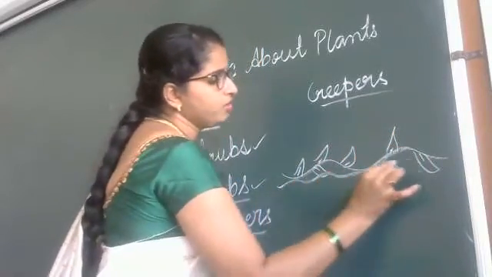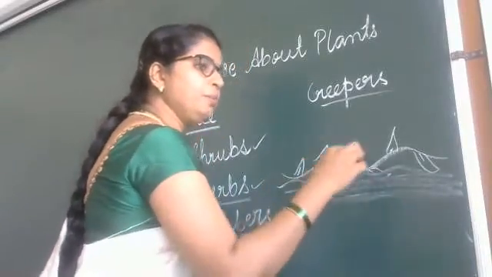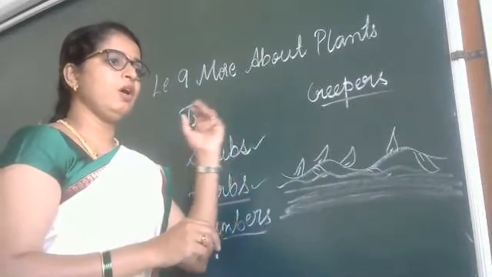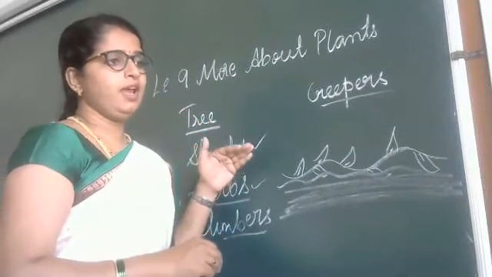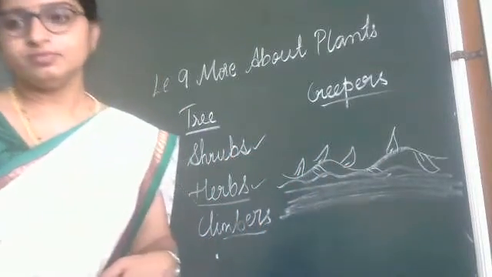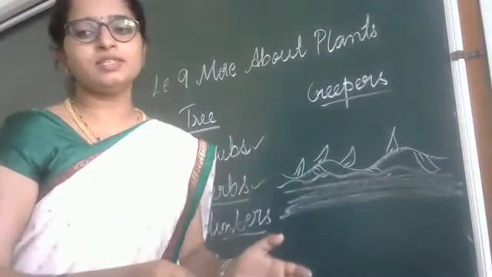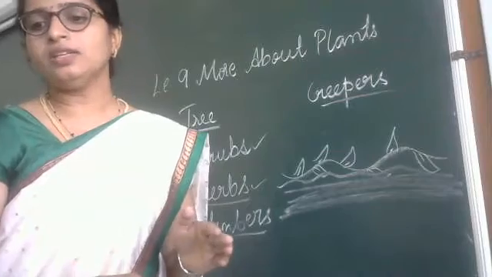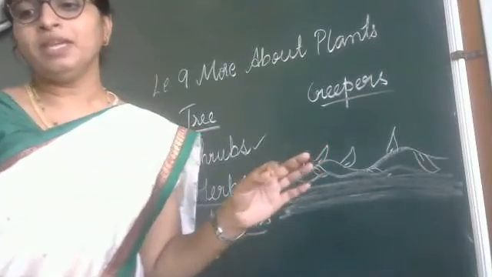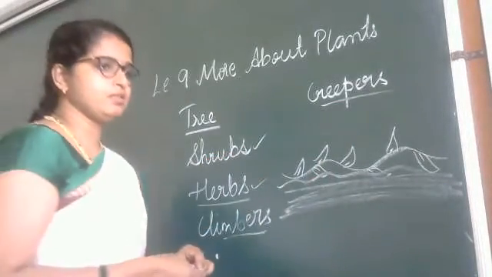It grows along the ground. It will not stand like a climber or like other shrubs and herbs. It grows along the ground. A plant with a weak stem that grows along the ground is called a creeper. Pumpkin, gourd and watermelon are examples of creepers.